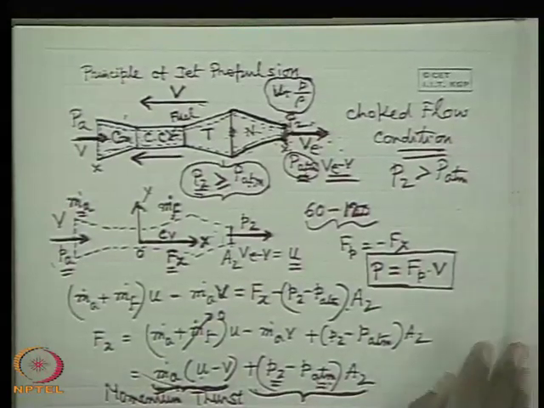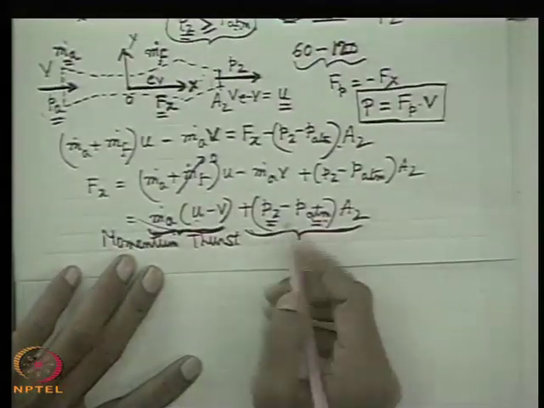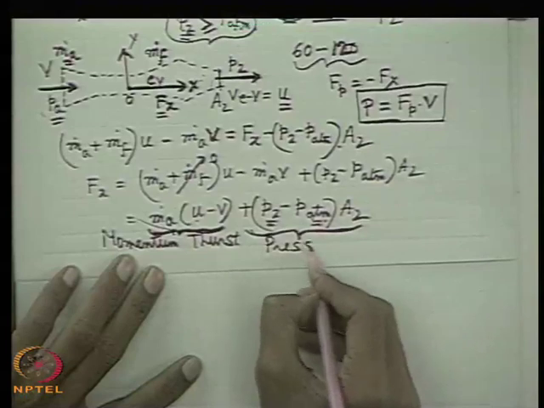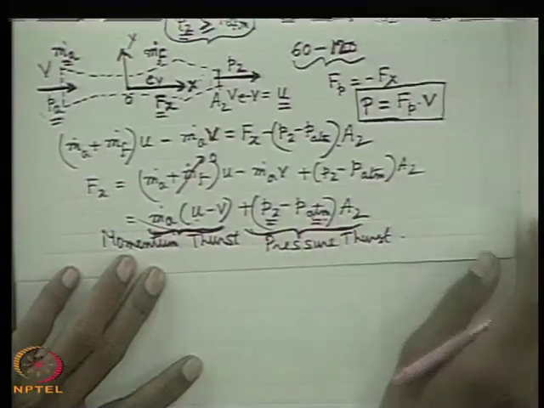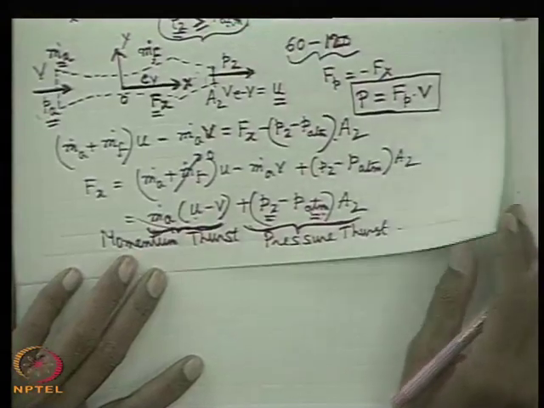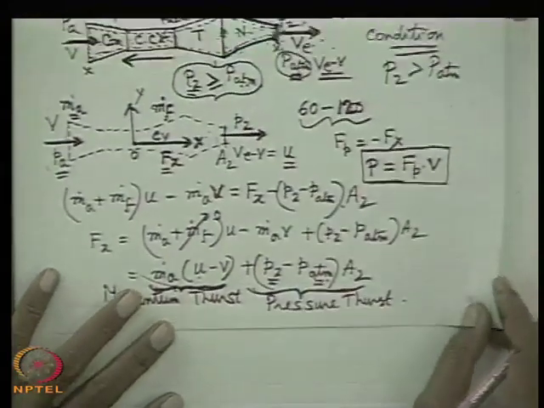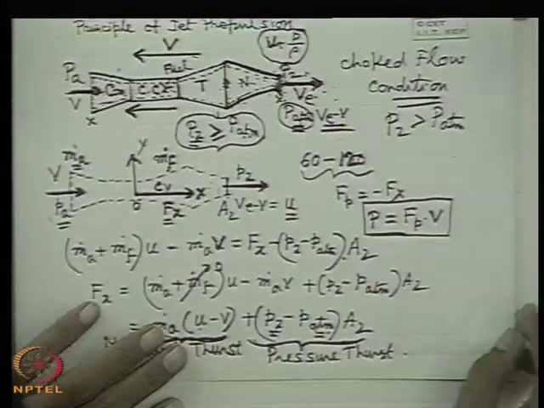And this part of the thrust is known as pressure thrust, which is generated due to the pressure. Now you see that this is the expression for the propulsive power. Now consider a situation, what happens in a rocket.